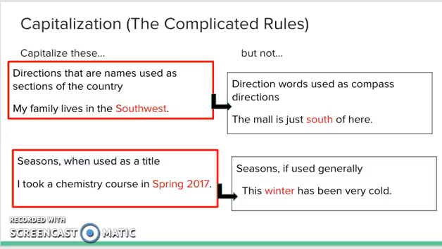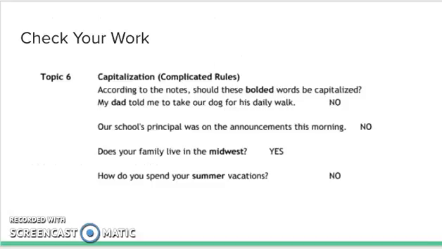Always capitalize seasons when they're used as a title. For example, I took a chemistry course in Spring 2017. But do not capitalize seasons if they're used generally. This winter has been very cold. The answers to the questions on your note-taker sheet should be as follows: no, no, yes, and no.